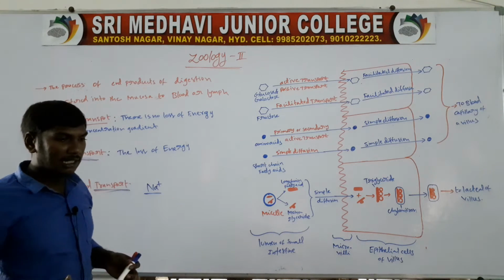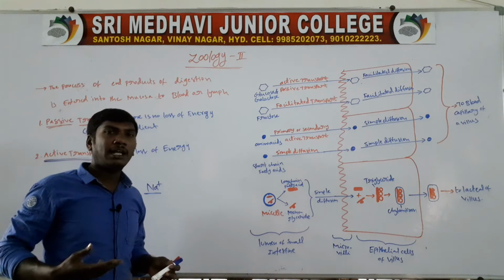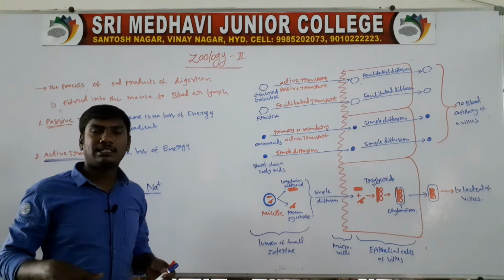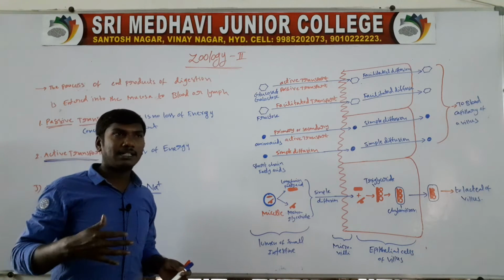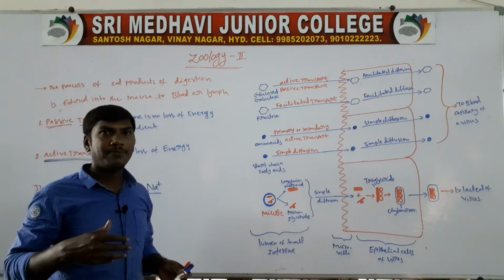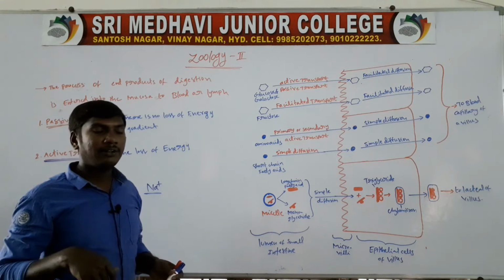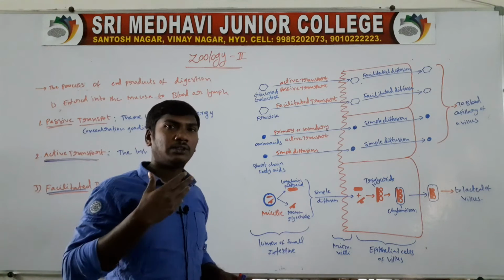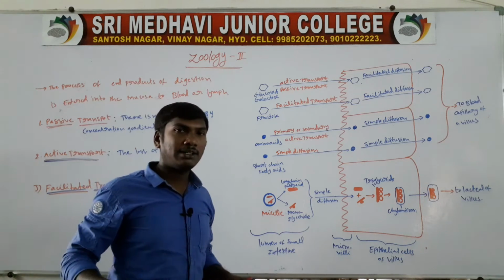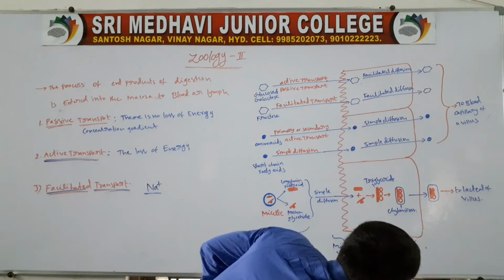Next, in the human body, absorption occurs in many regions of the alimentary canal: the mouth, stomach, small intestine and large intestine.